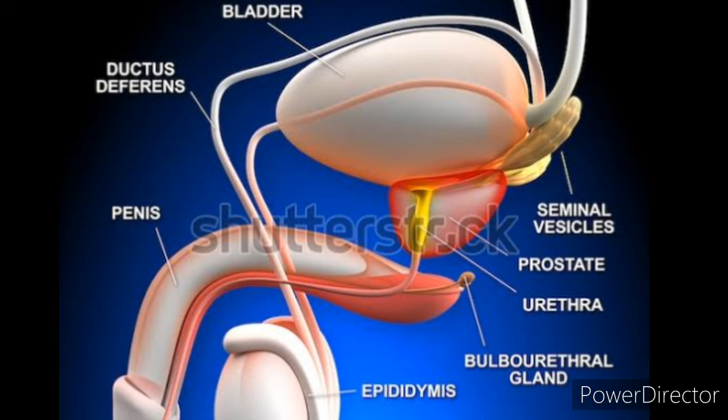Okay, then the prostate gland. Just beneath the urinary bladder, you can find the prostate gland, and it actually surrounds the urethra also, and it produces milky secretions which form a part of the semen, and it is going to nourish the sperm and activates the immature sperm to mature sperm, and make the non-motile sperm to the motile sperm. It also consists of lipids, citric acid and enzymes. Seminal vesicle is alkaline in nature, and the prostate gland contains acidic substances.